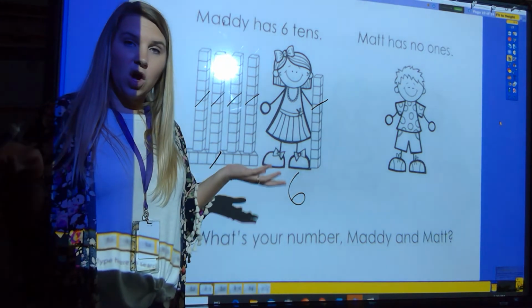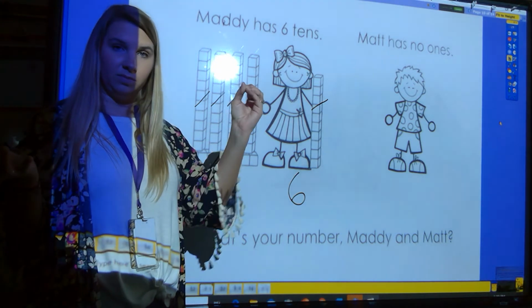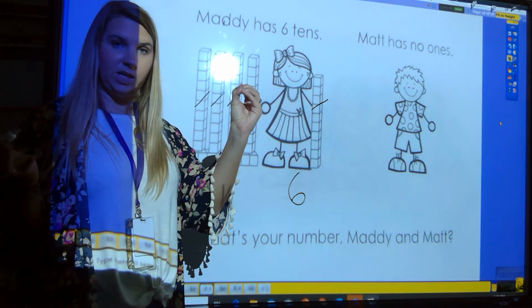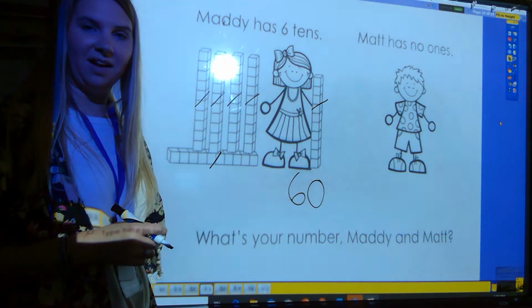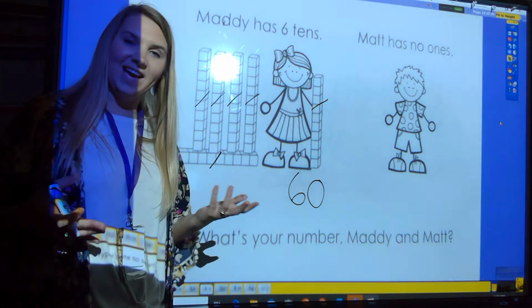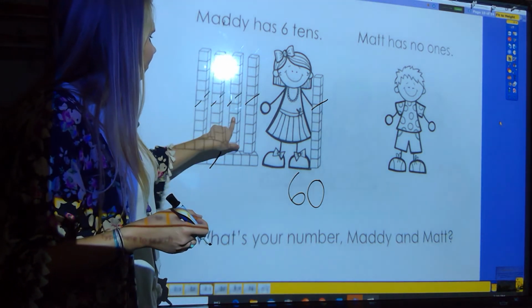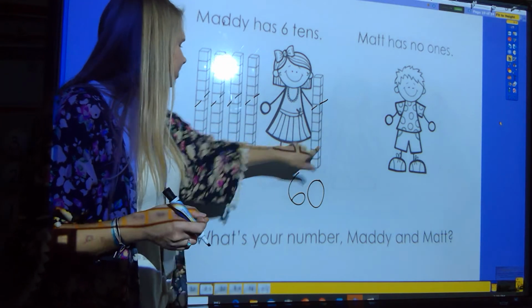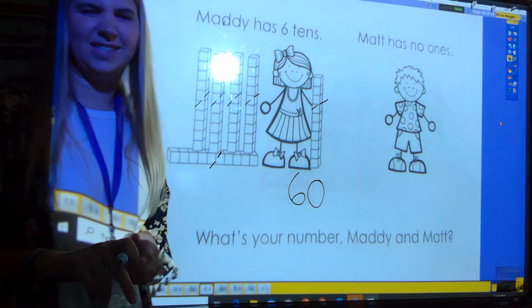And if I have no 1s, what number do I put in the 1 spot? 0. 0 1s. So what is my number? 60. I only count the 10s. Let's do it. 10, 20, 30, 40, 50, 60. We didn't let it trick us.